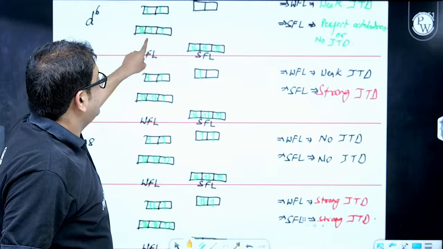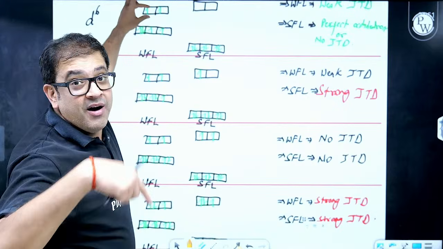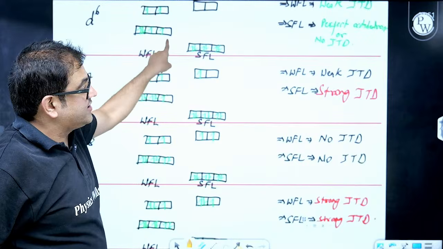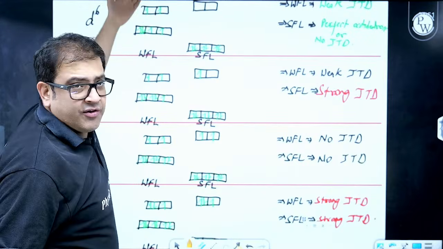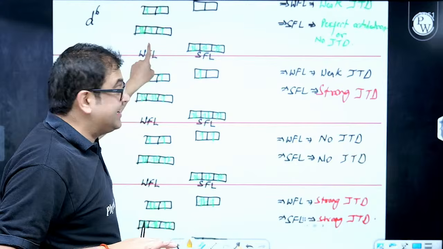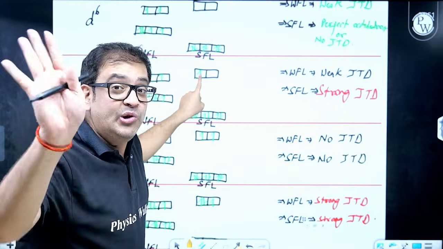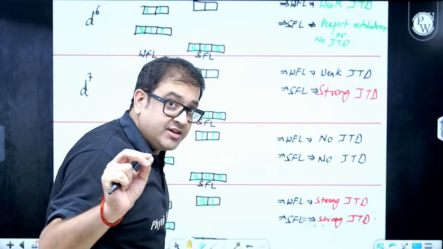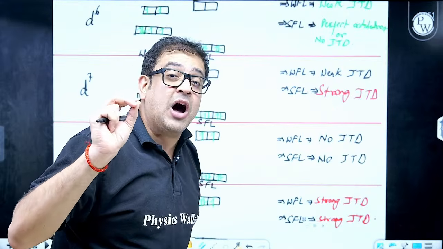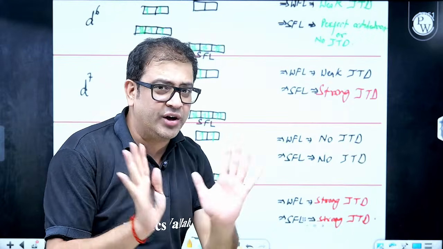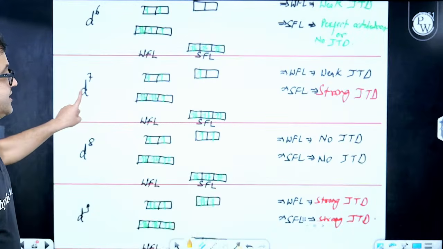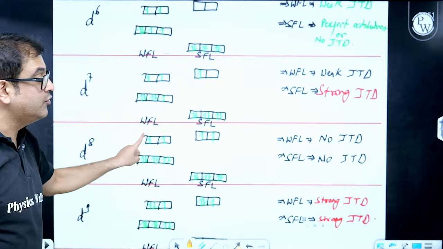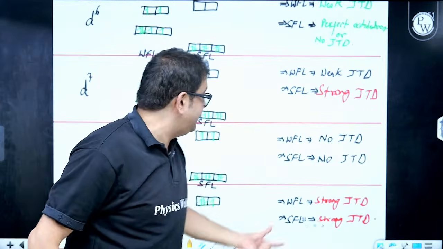But with a weak field, the lower energy level is symmetric, but this is unsymmetric. They will not be good to go, so although weak, they will have weak JTD. It will have a distortion, but what distortion? Weak Jahn-Teller distortion. Now, d7 configuration. Again, this is symmetrical, this is unsymmetrical. So with a weak field, weak JTD.